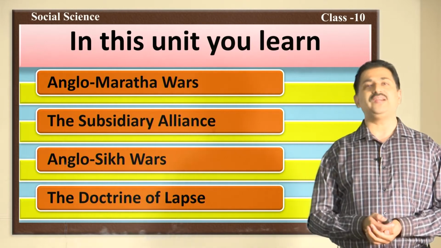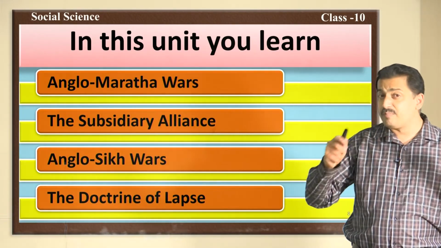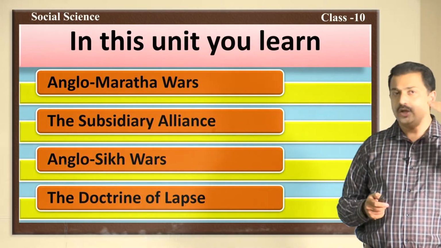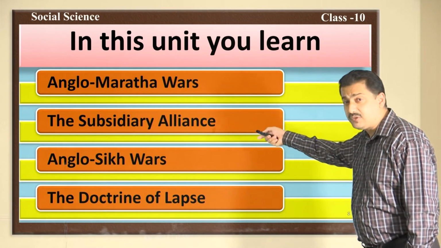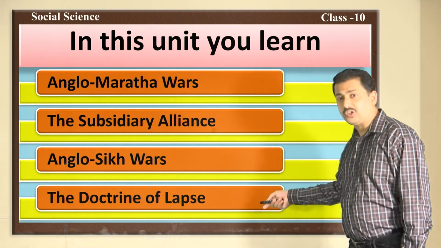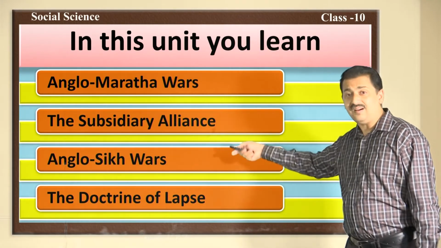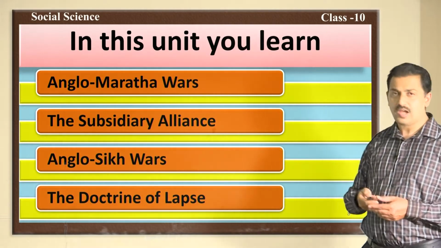In this unit, lesson number 2, the extension of British rule in India, you are going to learn Anglo-Maratha wars, the subsidiary alliance, Anglo-Sikh wars and the doctrine of lapse. All these are the subtopics you are going to learn in this chapter.